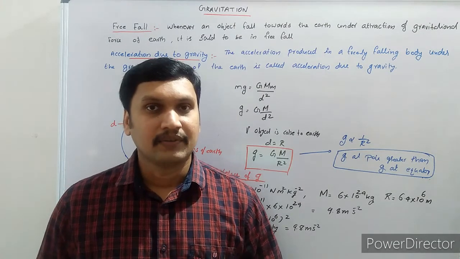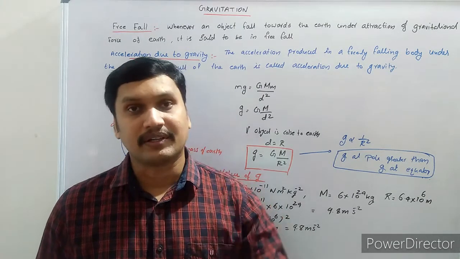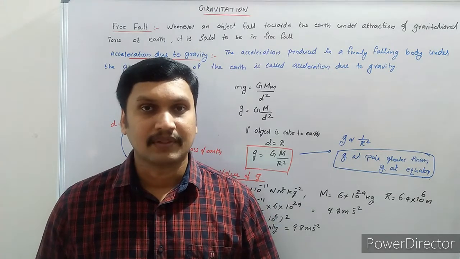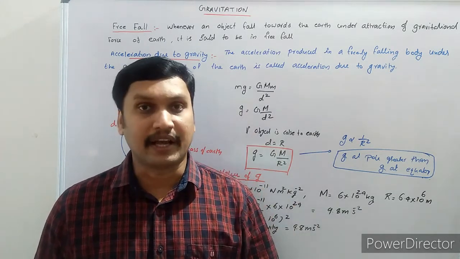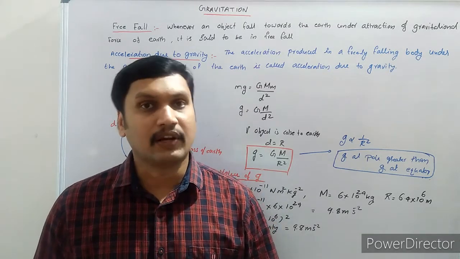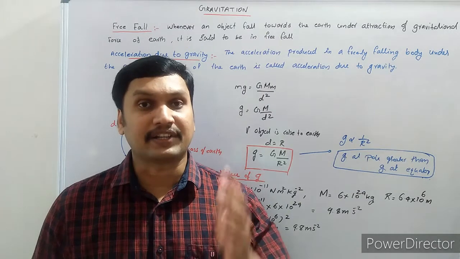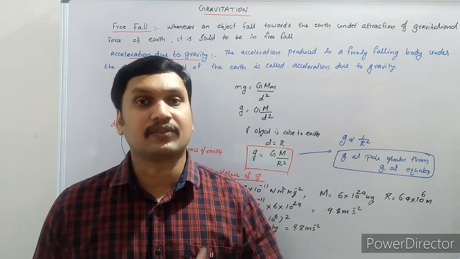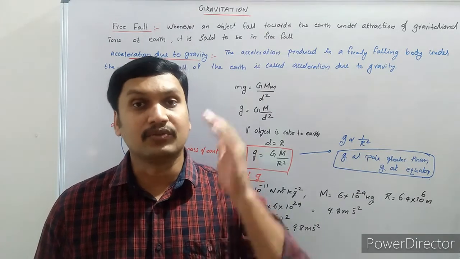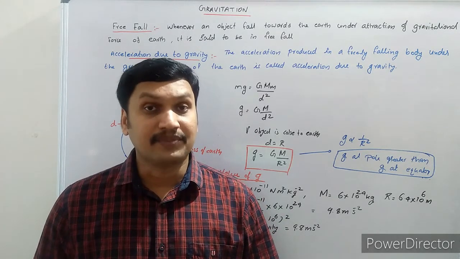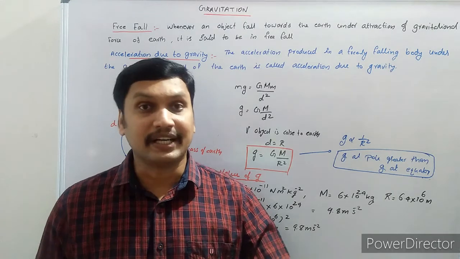That's why, if you throw a stone in an upward direction with a certain velocity, after reaching a maximum height its velocity comes to zero. Thereafter, because of the gravitational force of Earth, it falls towards the Earth. Then we can say that the object is falling towards the Earth.